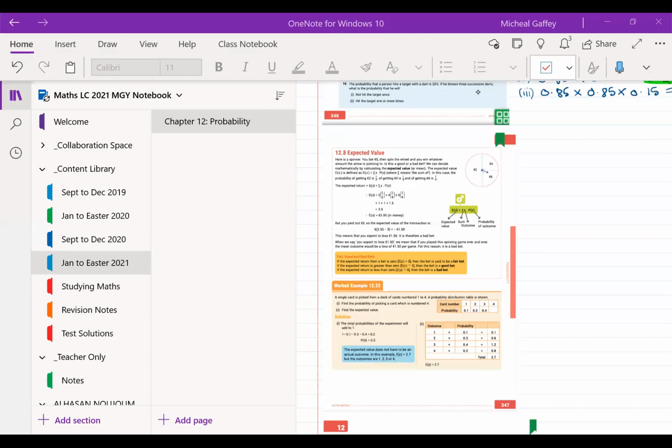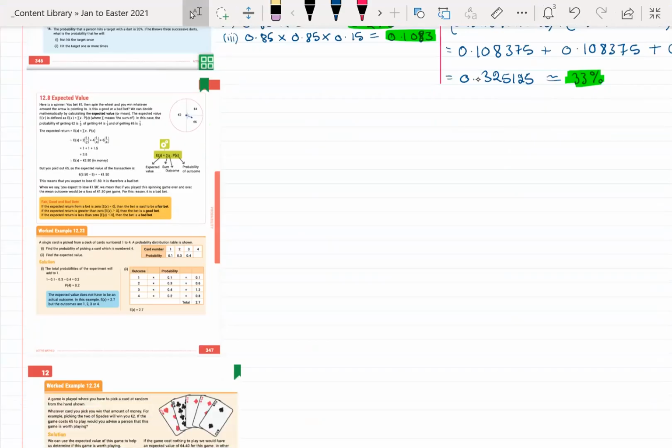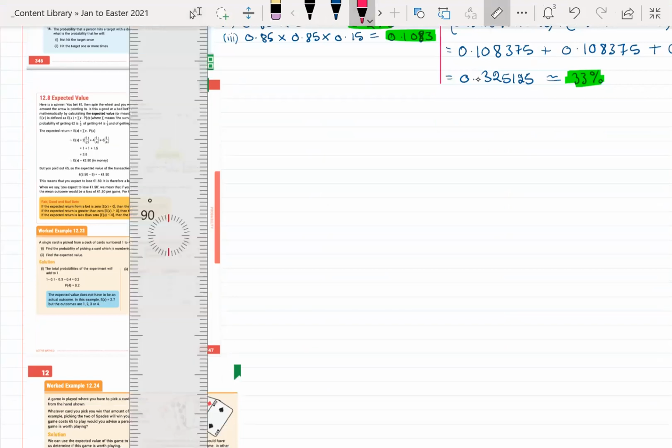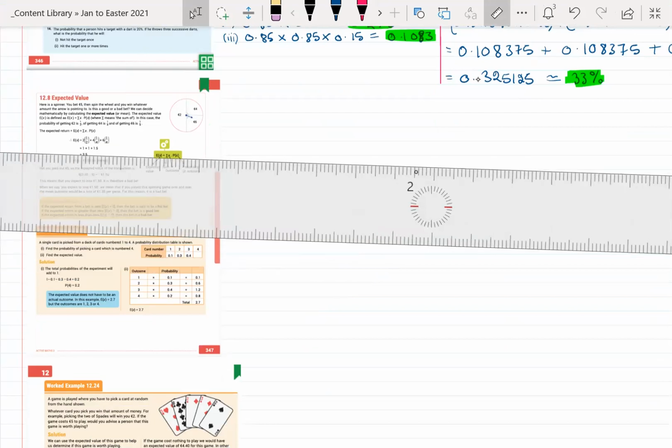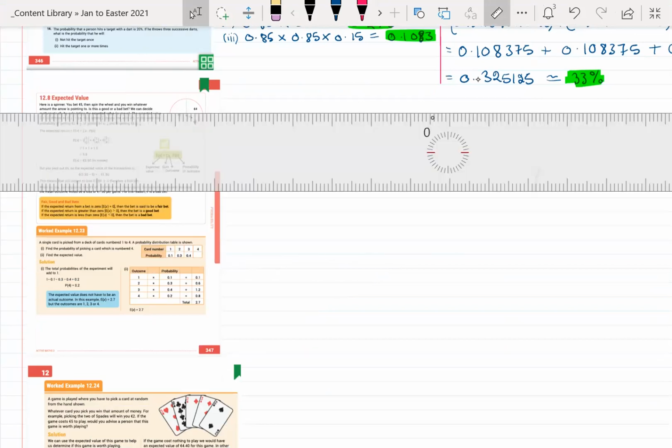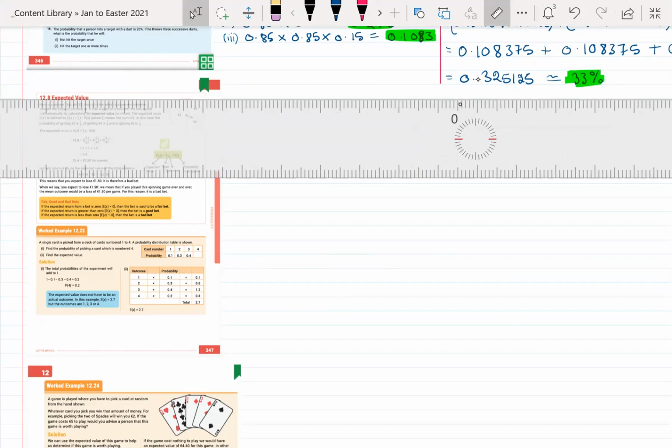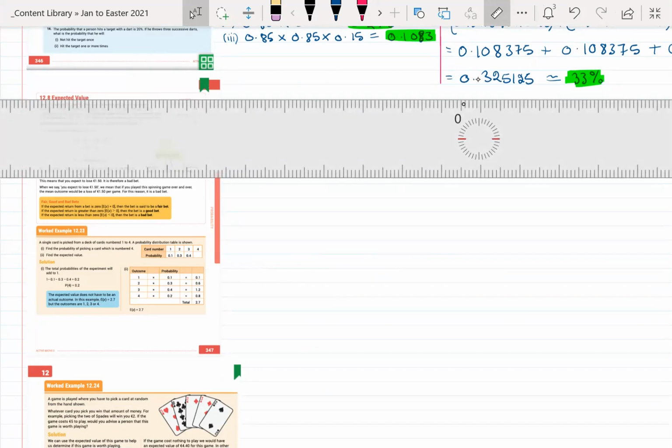Okay, guys, we are down to the final thing on this chapter, which is called expected value, not expected frequency, which we had earlier in the chapter. Expected frequency is where you expect something to happen. Like, for instance, when you flip a coin, the chances of getting tails is 1/2 or a half or 50%. This is a little bit different. This is to do with games.